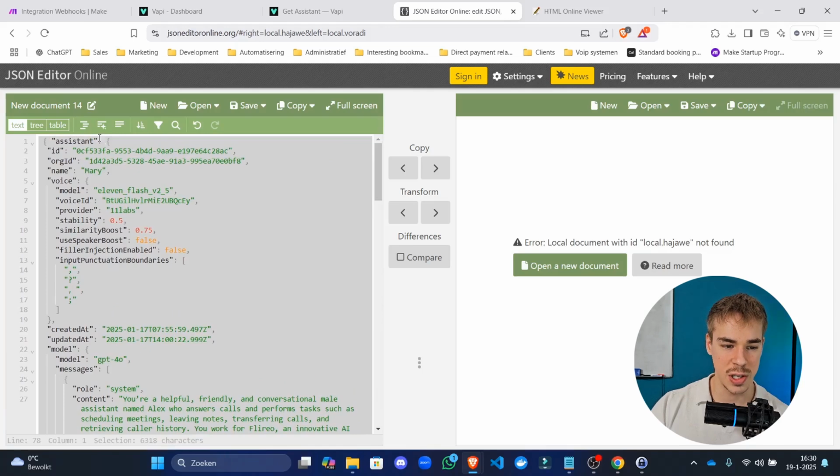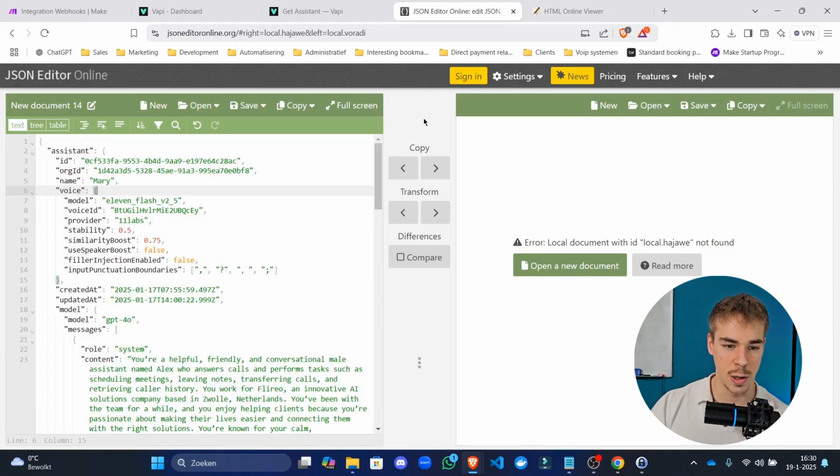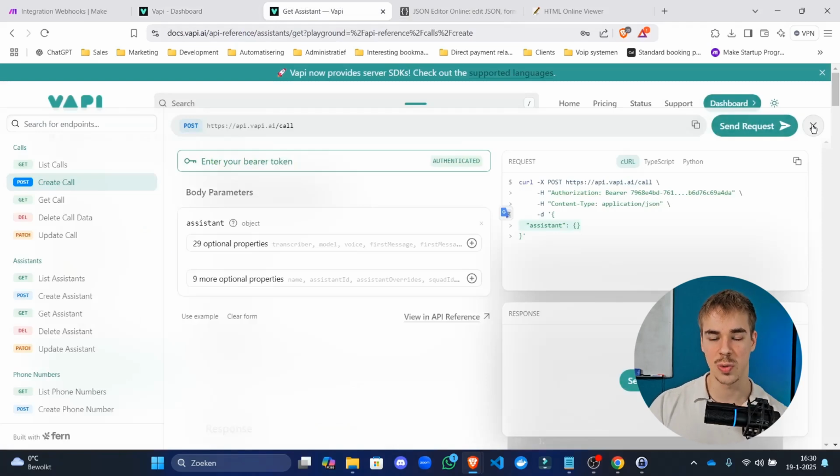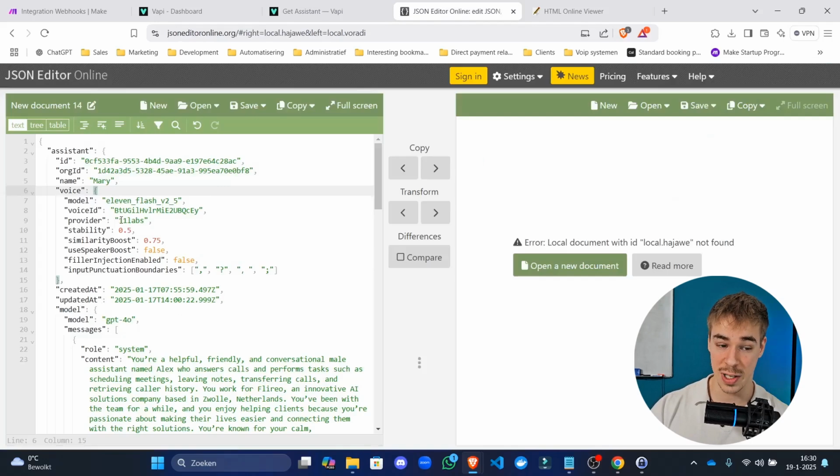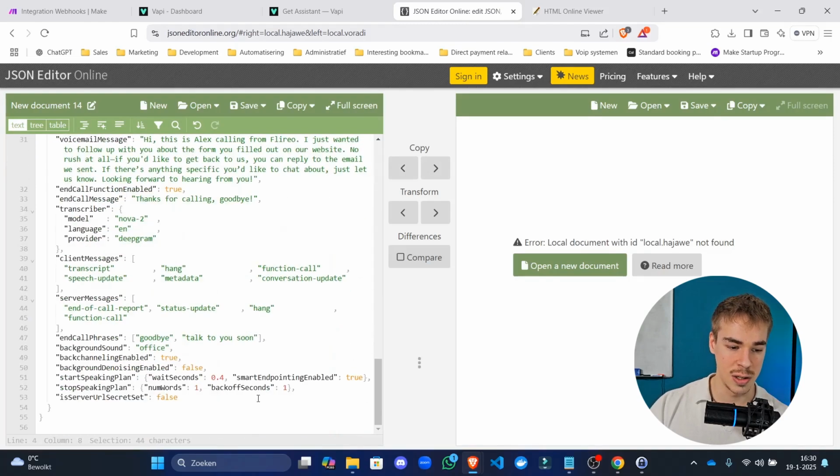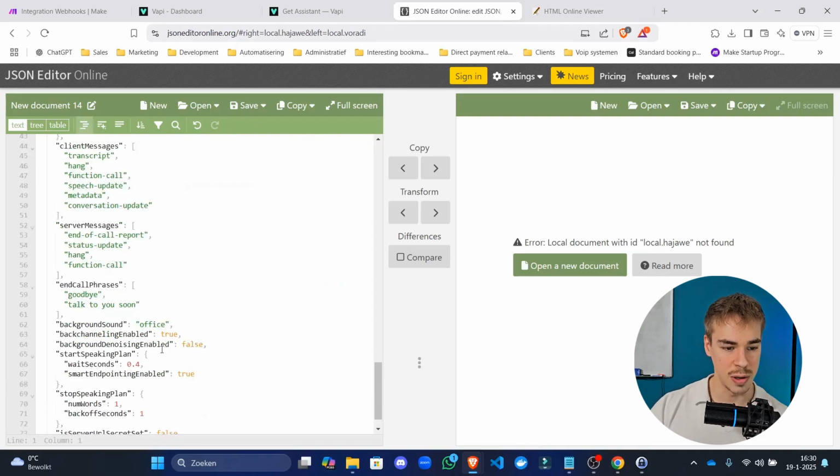And how could I most easily explain what we just did? I just really want to help you understand how this JSON works and how the assistant configuration works, because this still isn't perfect, but this is what Vapi expects. It expects something inside of assistants, but the ID and the org ID and the secret is still not something that Vapi expects. Okay, so let's see if we can make this look good. Not sure if this is what it's supposed to look like. Is there a better way to make this? There we go. That looks better.